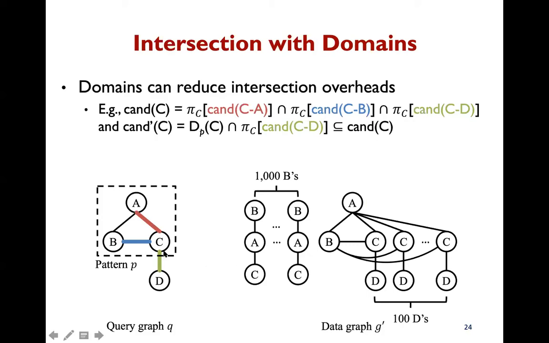For example, if C is the starting vertex, the candidates for C can be obtained by intersecting the candidates for CA, CD, and CD. However, using the domains of P and C, we can replace the first intersection with the domain. Since the domain is a subset of the first intersection by definition, the sample space can be reduced.